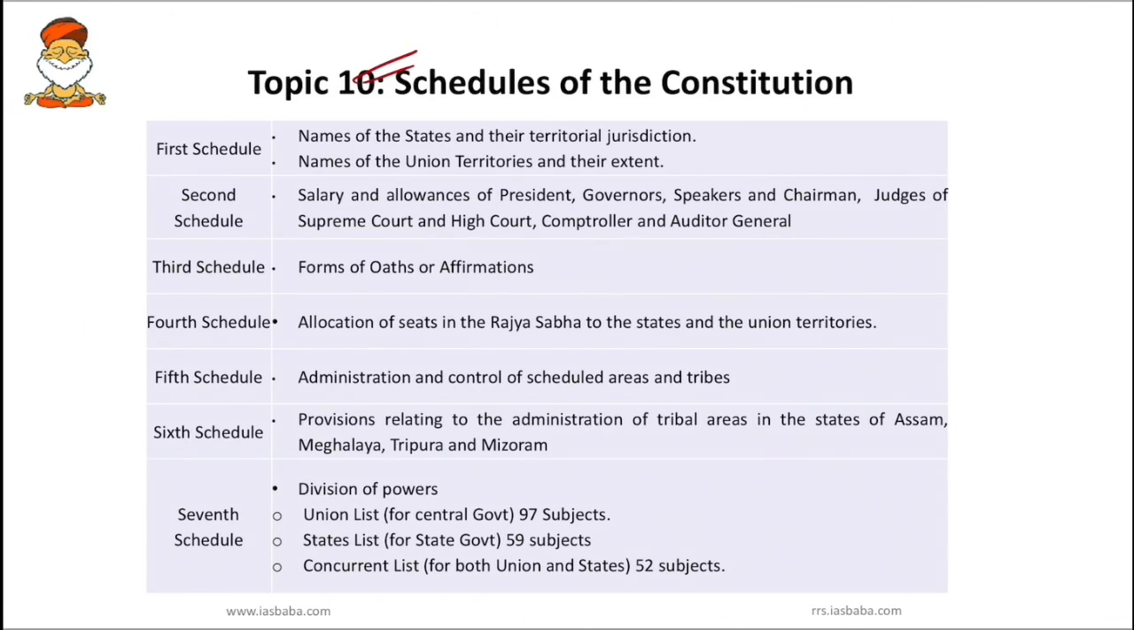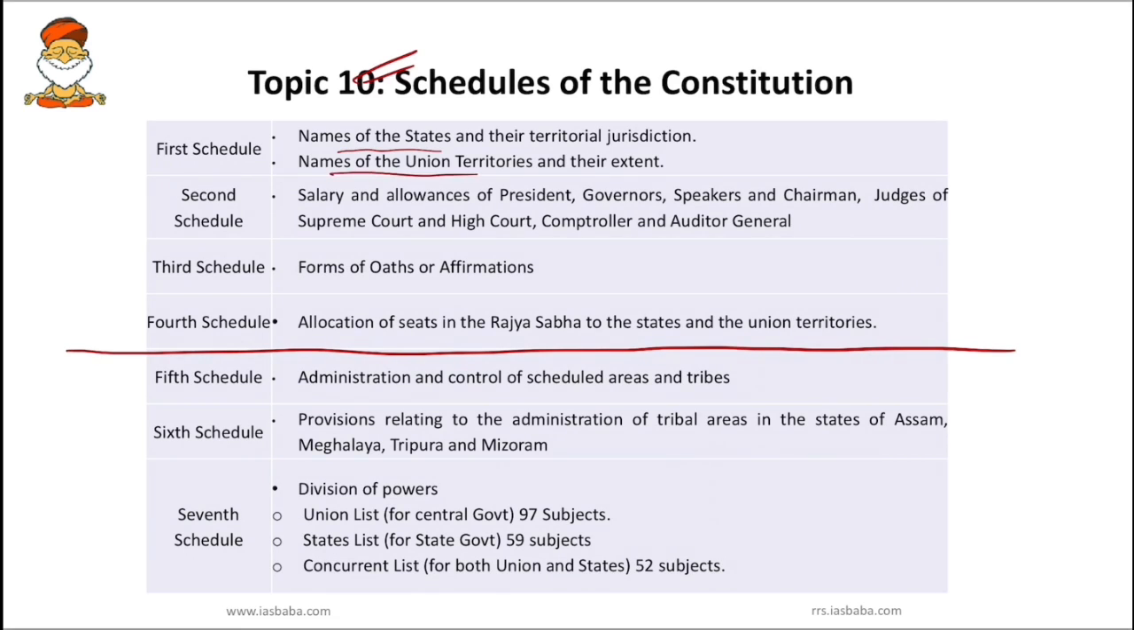A small trick can be used for the first 4 schedules. The first schedule talks about names of states and names of union territories. Second is talking about salary and allowances. Third, talking about oath and affirmation. Fourth, talking about allocation of seats in the Rajya Sabha.